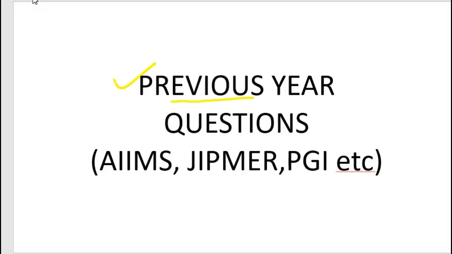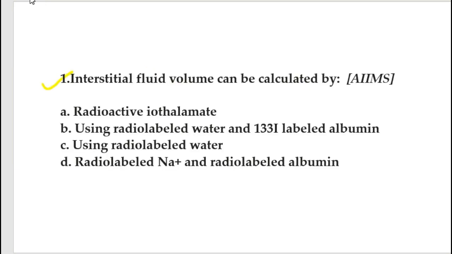Now we are going to see some previous year questions which came in AIIMS, JIPMER and PGI. Our first question: interstitial fluid volume can be calculated by. We know that interstitial fluid volume cannot be measured directly. We use the formula interstitial fluid equals ECF minus plasma, so we have to know the ECF volume and plasma volume.